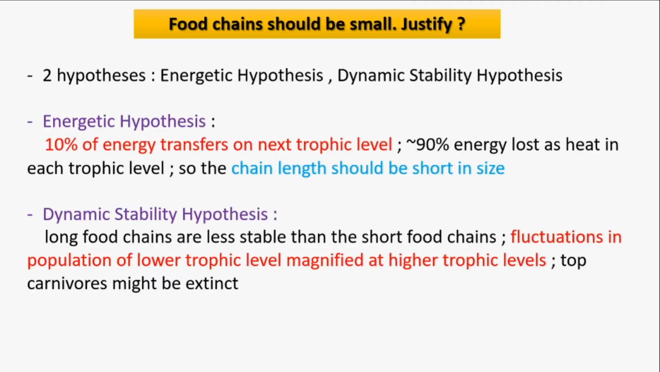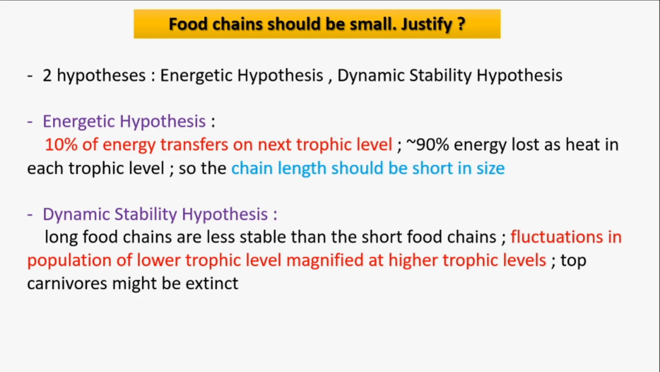Next is the statement that food chains should be small. To justify this statement, scientists gave two hypotheses. These are the energetic hypothesis and the dynamic stability hypothesis. The energetic hypothesis states that 10% of the energy transfers to the next trophic level, and 90% of the energy is lost as heat in each trophic level.